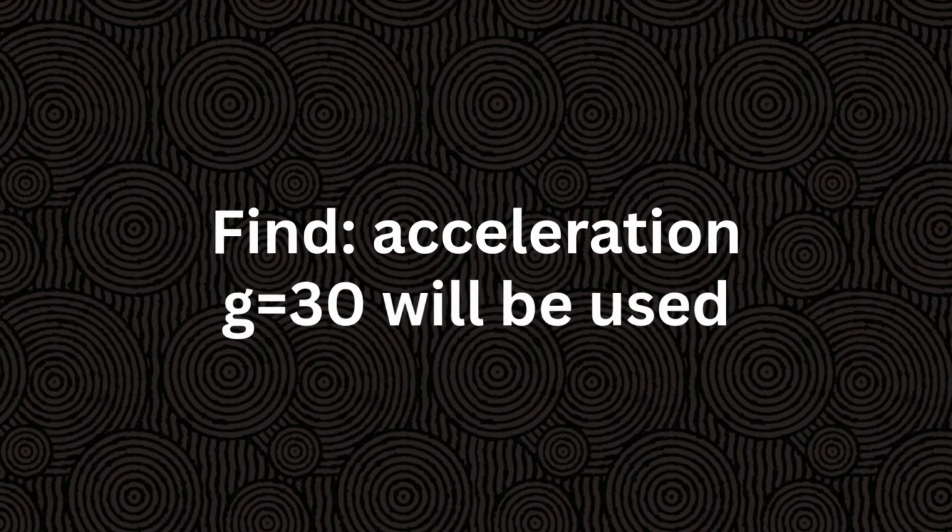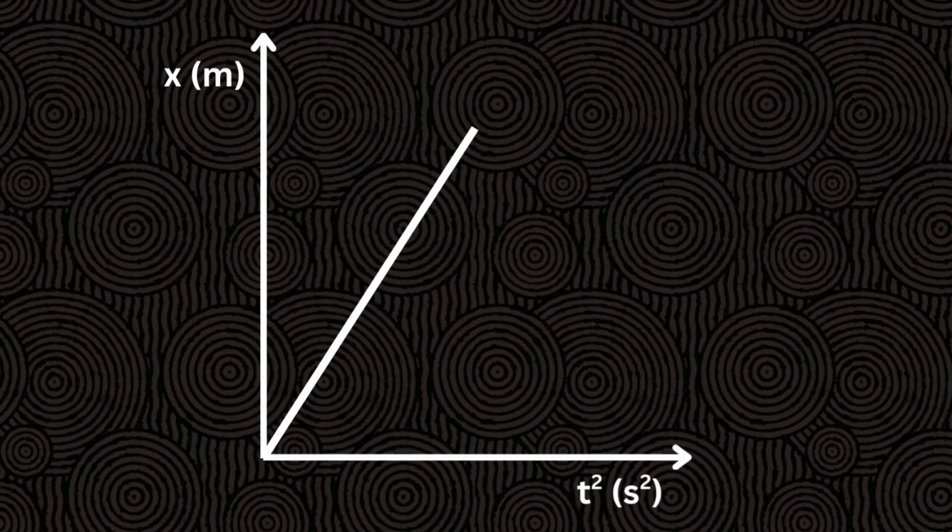We found g in the last experiment. In order to accurately find acceleration, we will create a position time graph and then linearize it. Afterwards, we will take the slope, which is 1/2 acceleration, and multiply it by 2. Right, now that we know what data we need to collect, let's get started.